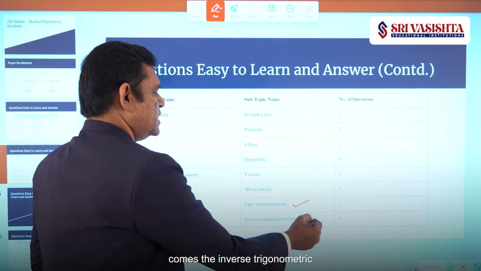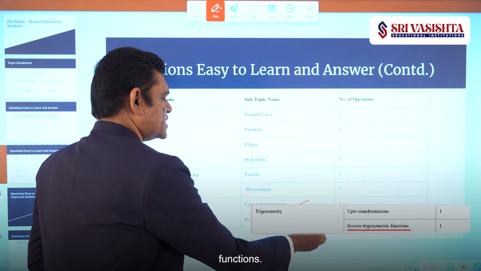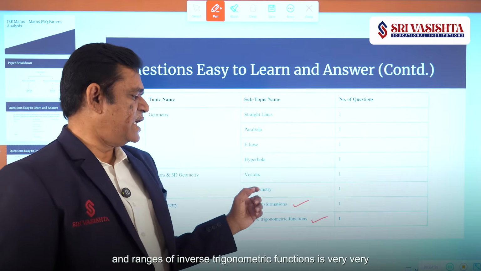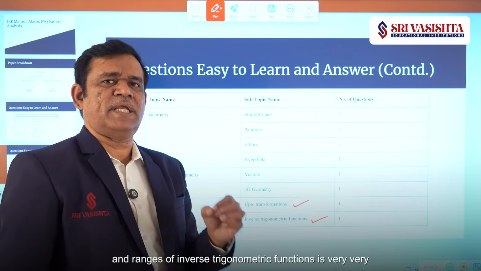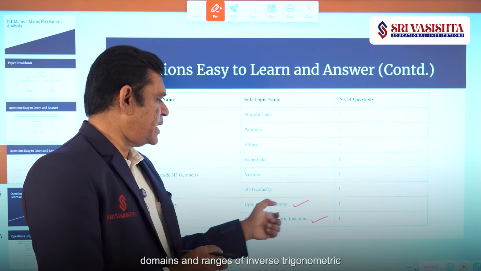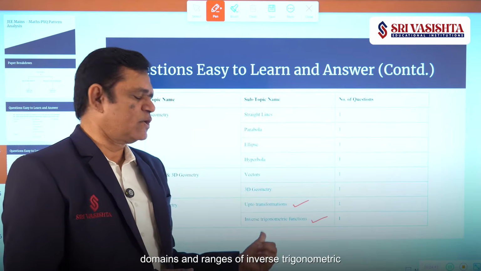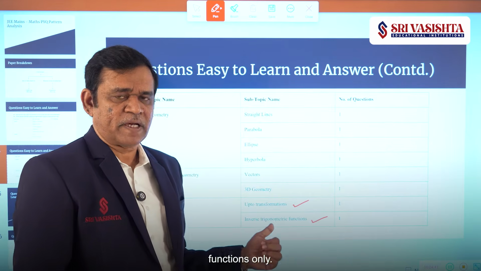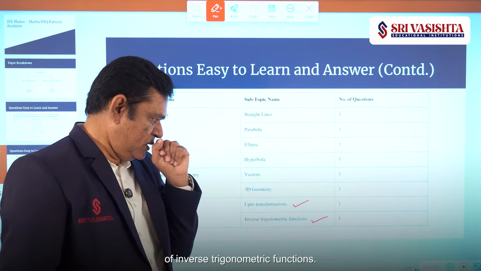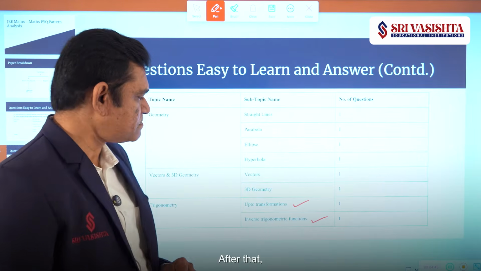Next comes the inverse trigonometric functions. In inverse trigonometric functions, the domains and ranges of inverse trigonometric functions is very, very important. Mostly the question will be related with the domains and ranges of inverse trigonometric functions only. Right? Be thorough with the domains and ranges of inverse trigonometric functions.